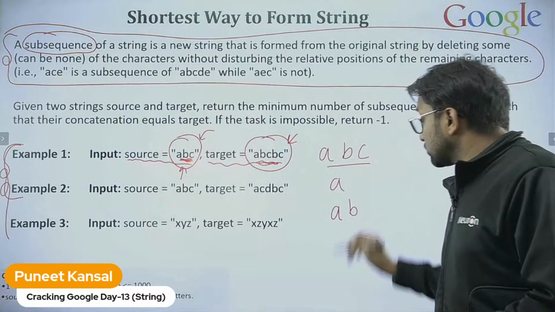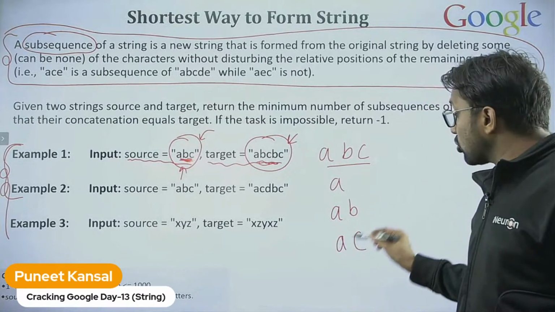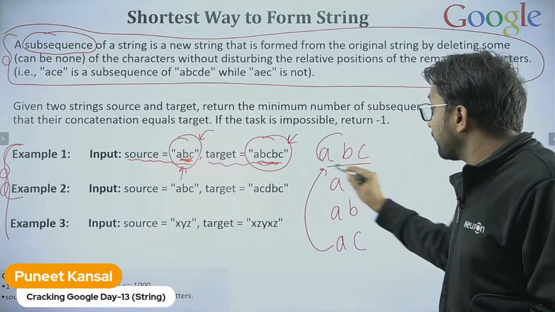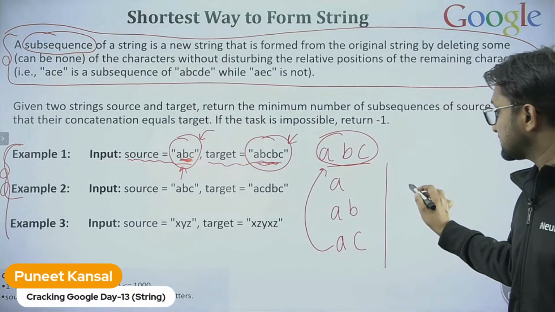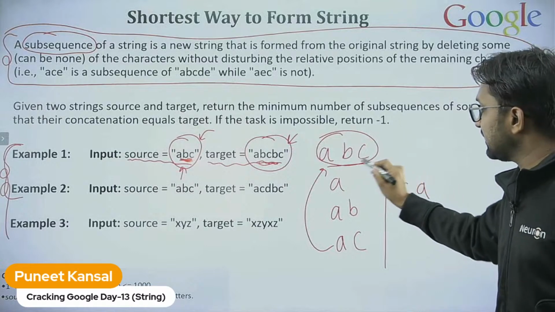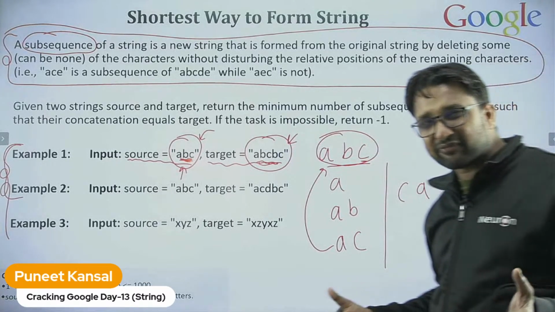AB is also a subsequence of ABC. AC is also a subsequence of ABC. But note down, CA is not a subsequence of ABC. So what do we mean by subsequence?